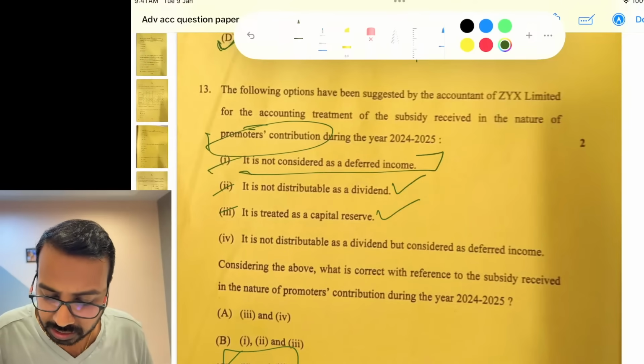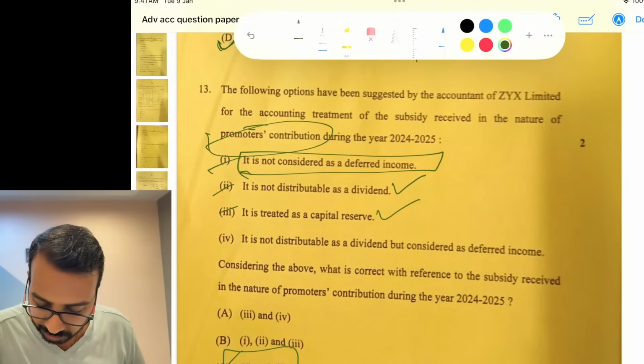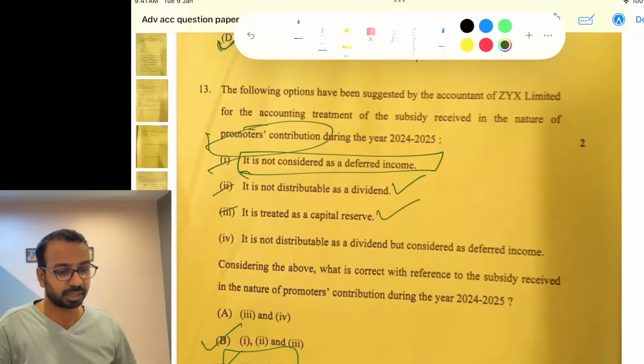Correct. It is not treated as deferred income. That is also right. Okay. In a hurry, I put 2 and 3. 1, 2 and 3 is the correct answer.